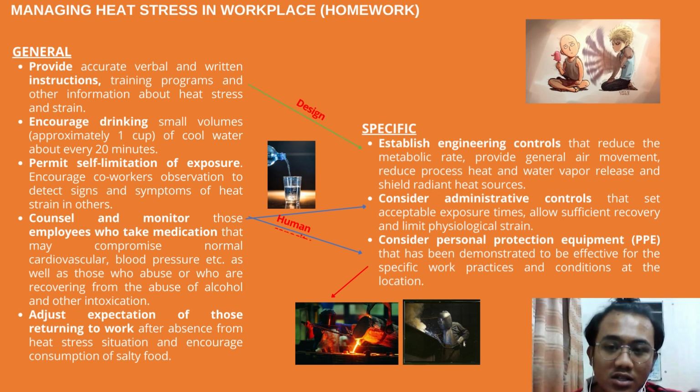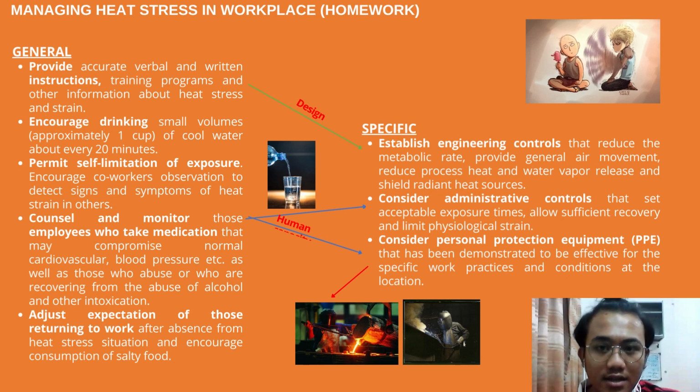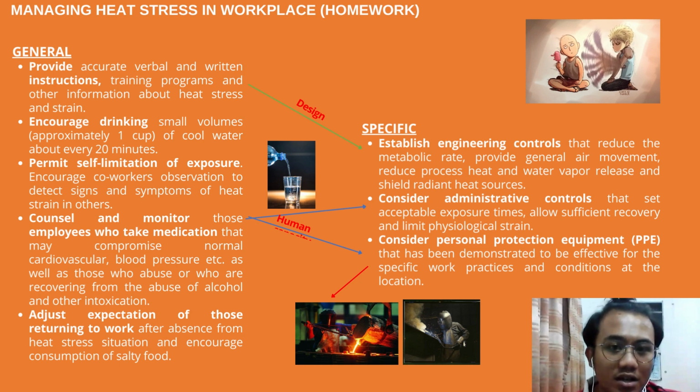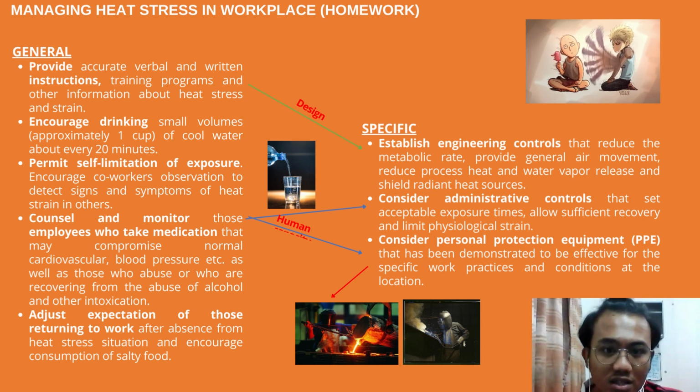These 5 are designed for general management of heat stress. If we have an employee who gets heat stress, there is a specific type of management: establish engineering controls that reduce the metabolic rate, or consider administrative controls that set acceptable exposure times. And the last is to consider personal protective equipment, PPE, that has been demonstrated to be effective for the specific work practice and conditions at the location.